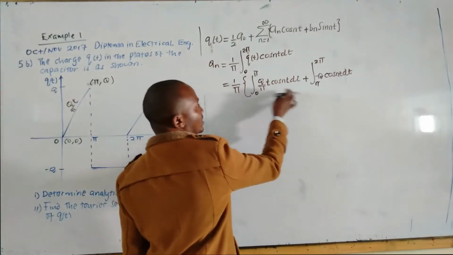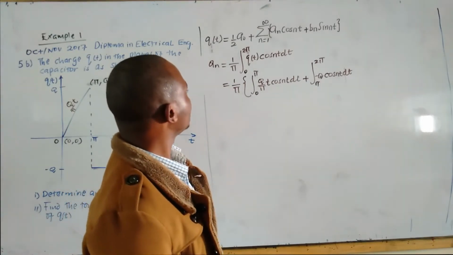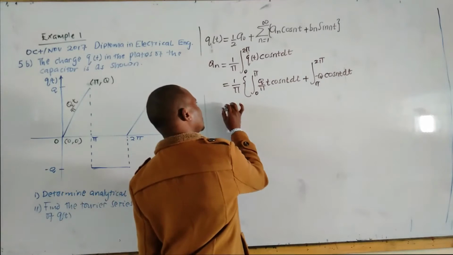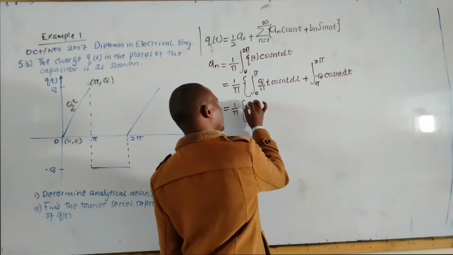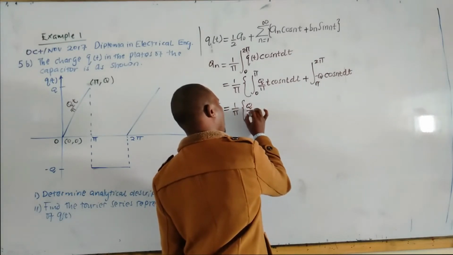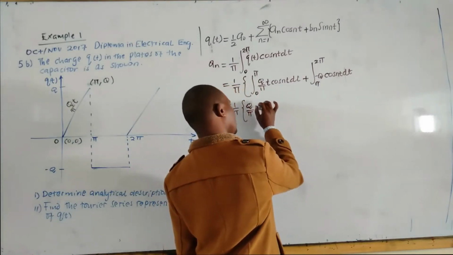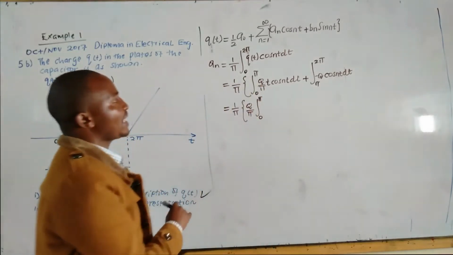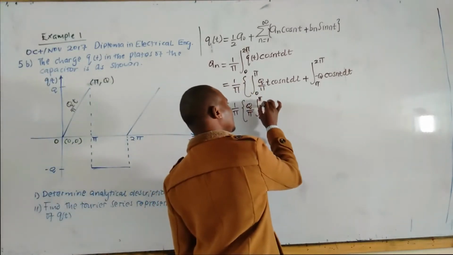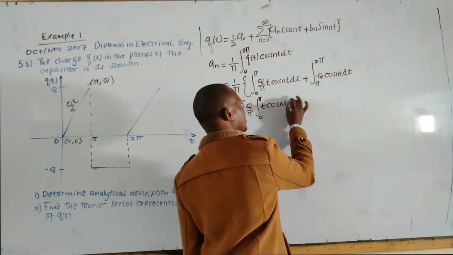We factor out the constants outside the integral sign, and at the same time, we start our integration with 1 over pi, factor out q over pi, integrate from 0 to pi, t cos nt dt.